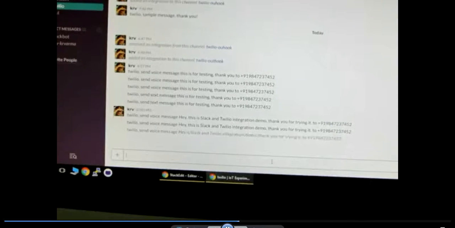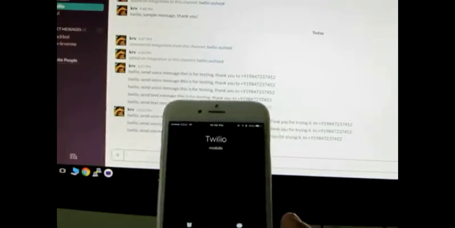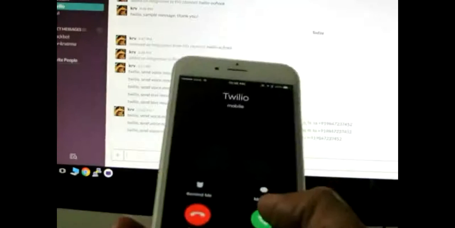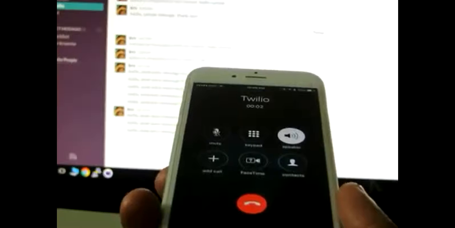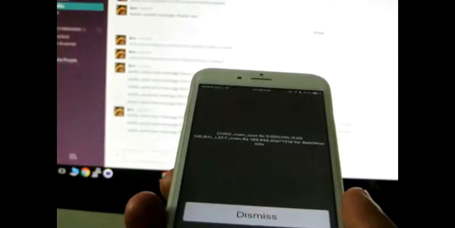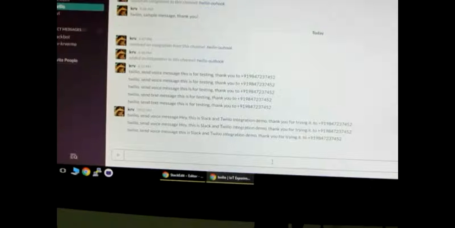So here the user types something like, what is my order status, and at the end gives the phone number. Immediately we receive a call from that given phone number, and it fetches and tells us, hey, this is your order status, along with some other required information. So that's it from my end. Just let me know if you have any additional queries.